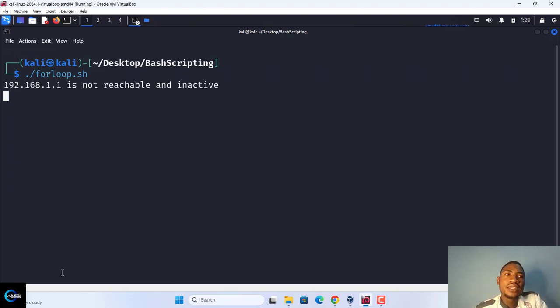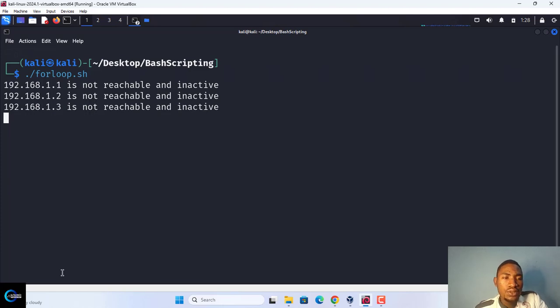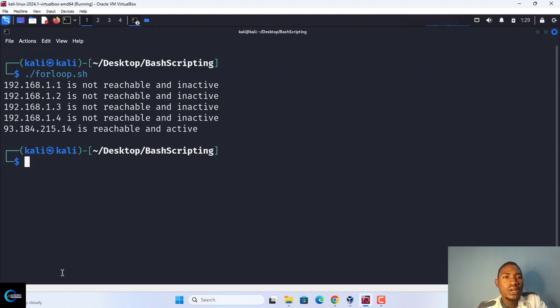So this is how it's iterating through the process one after the other, going through the IP addresses one after the other. If there's any that is active, we tell you this one is active. If there's any that is not active, we tell you it is not. Look at this now. You can see this one is reachable and active. So this is how you use a for loop to check for processes.